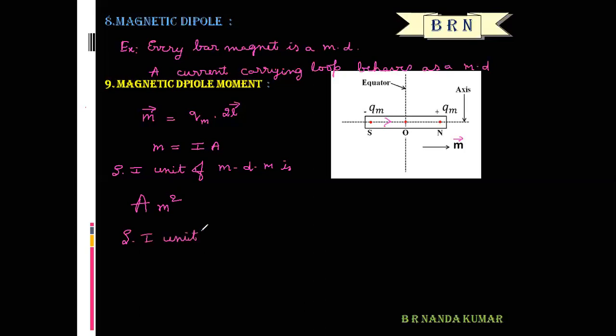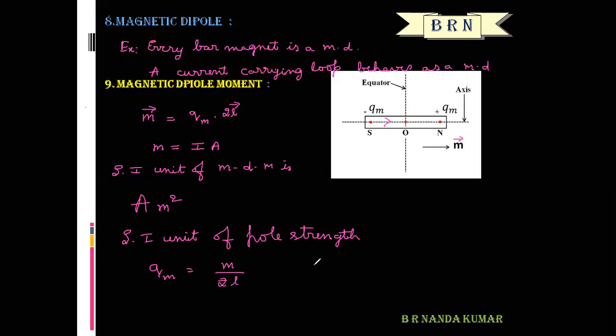So what is the SI unit of pole strength, or the magnetic charge? Okay, so pole strength Qm is equal to magnetic dipole moment divided by the magnetic length.